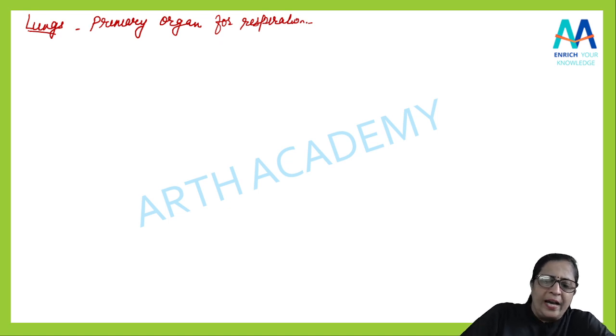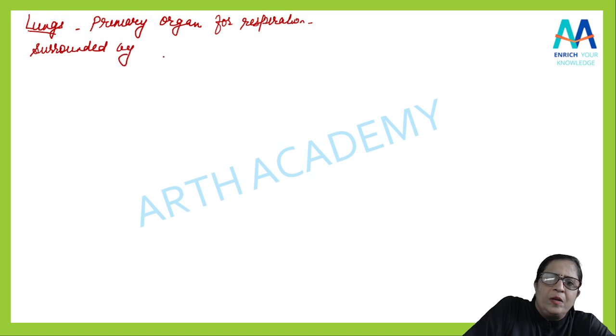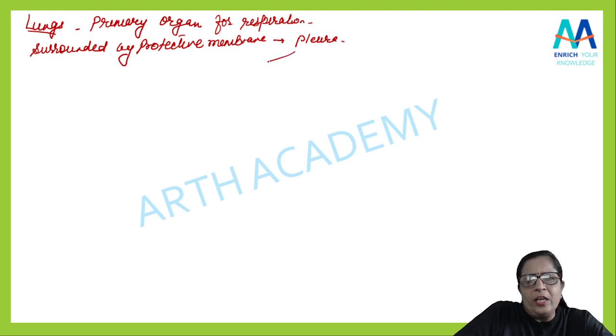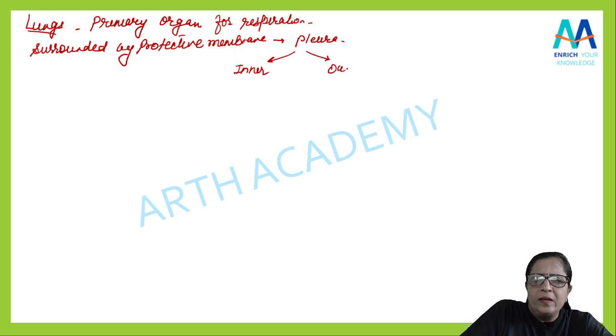It is surrounded by a protective membrane, what is it? प्लूरा. ओके, यदि मैं प्लूरा की बात करूं जो एक रहेगा इनर पार्ट और एक रहेगा आउटर पार्ट. ये जो इनर पार्ट रहे, yes, it is the visceral pleura. And the outer part is called the parietal.